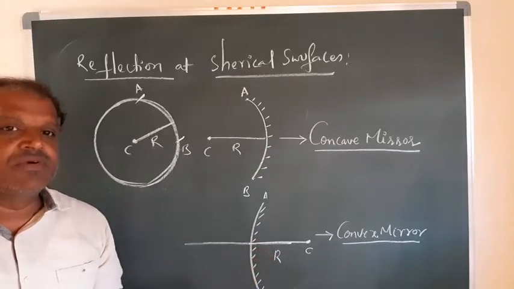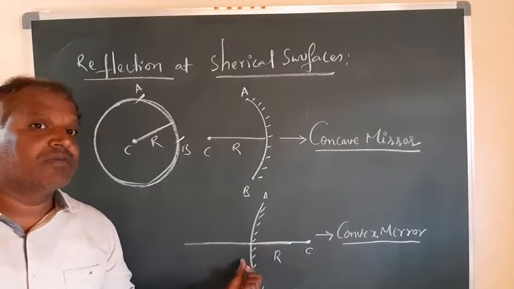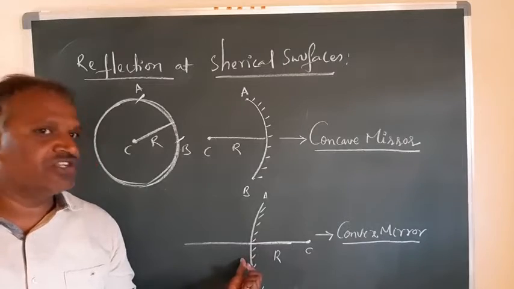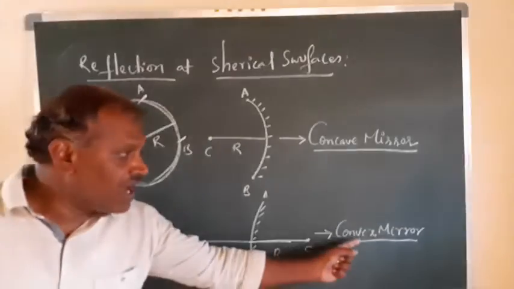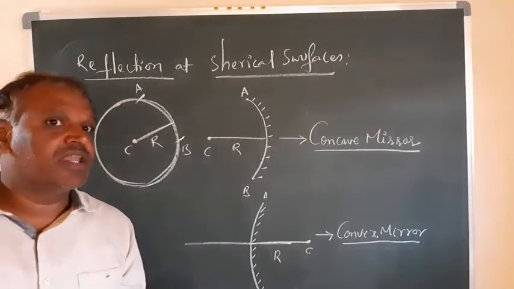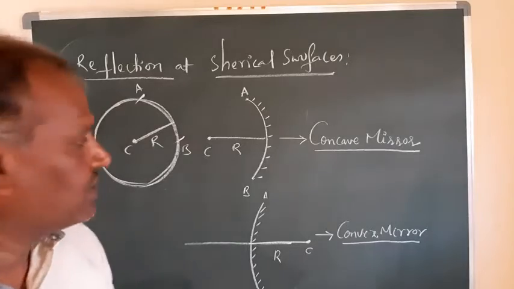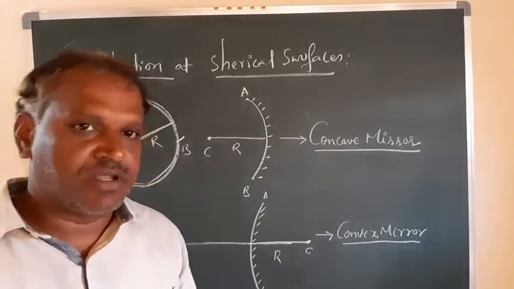And if it is reversed, that is, inside is coated and the outside part of that curved surface is used for reflection, then we call this type of curved surface a convex mirror, right? So these are the two types of mirrors in spherical surfaces: one is the concave mirror, another one is the convex mirror, right?